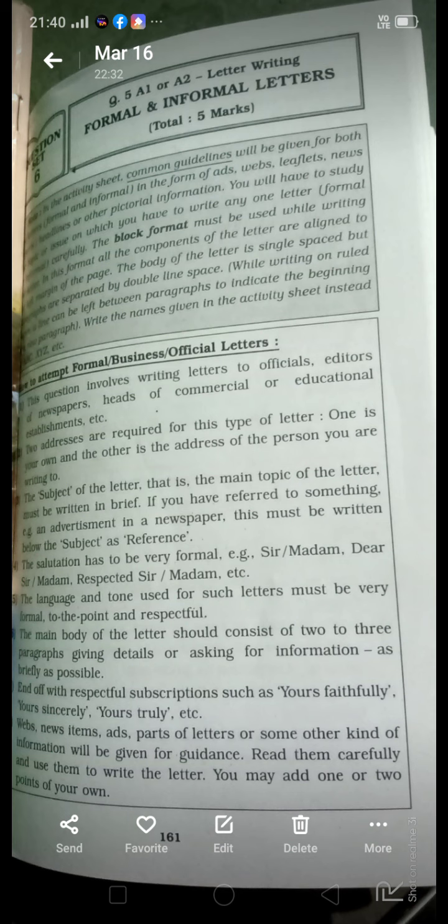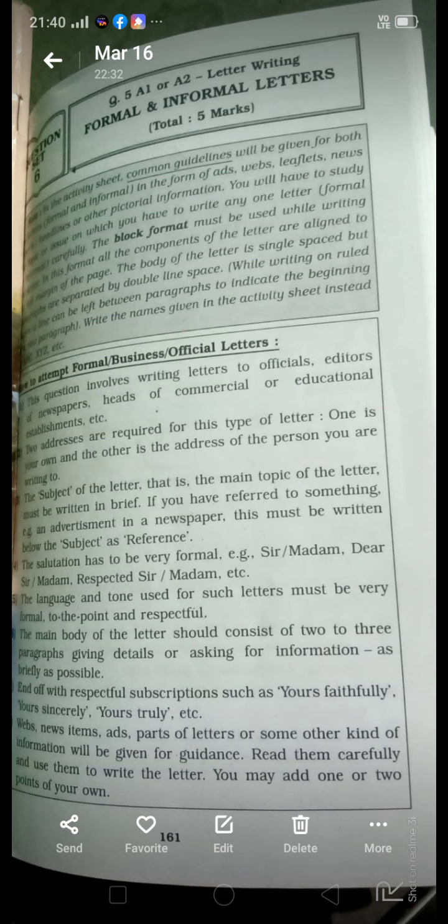The salutation has to be very formal. For example, sir, madam, dear sir, dear madam, or respected sir, respected madam. Mostly you write respected sir or respected madam.